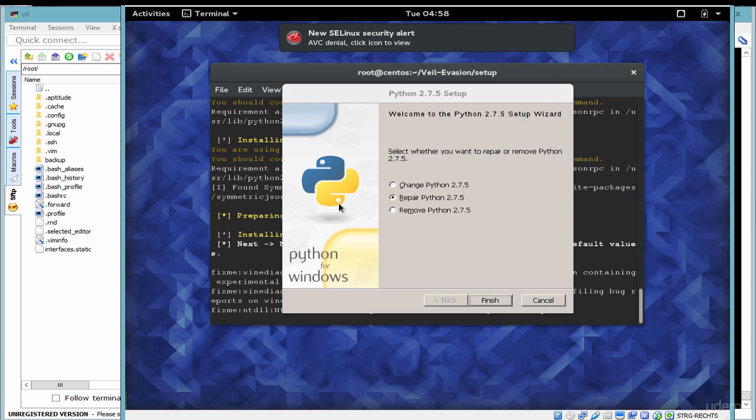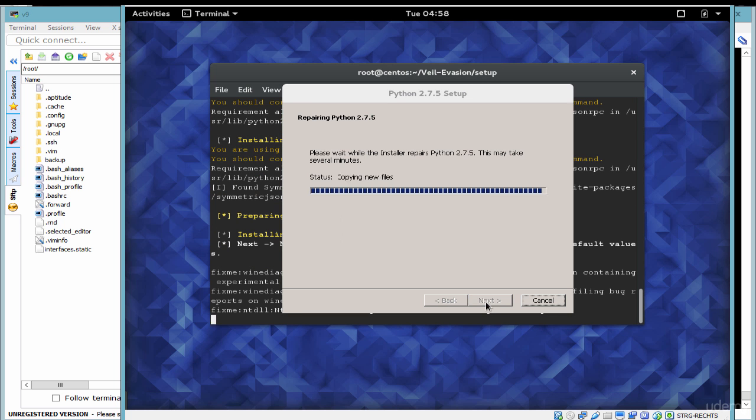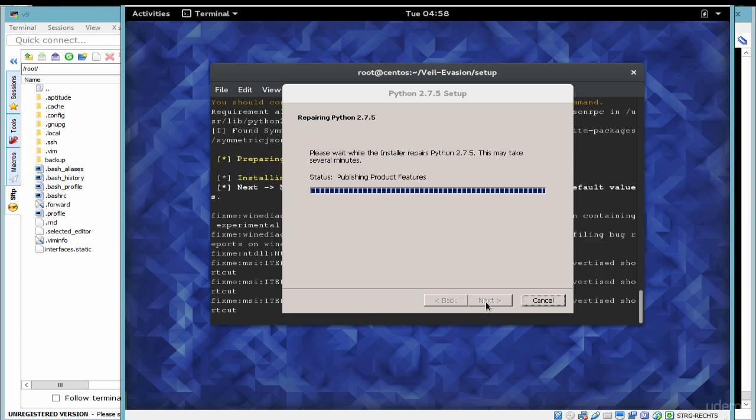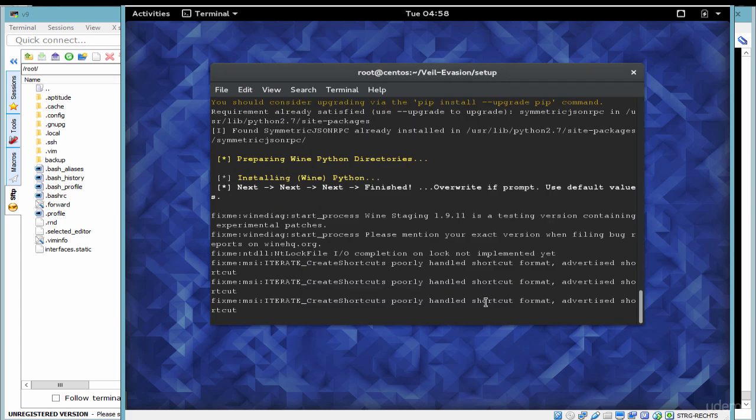Here's the Python 2.7.5 setup. I need to repair the Python installation. So I click on repair and finish. And this will then install the Python 2.7.5 files that are required by the Veil Evasion. Click finish.